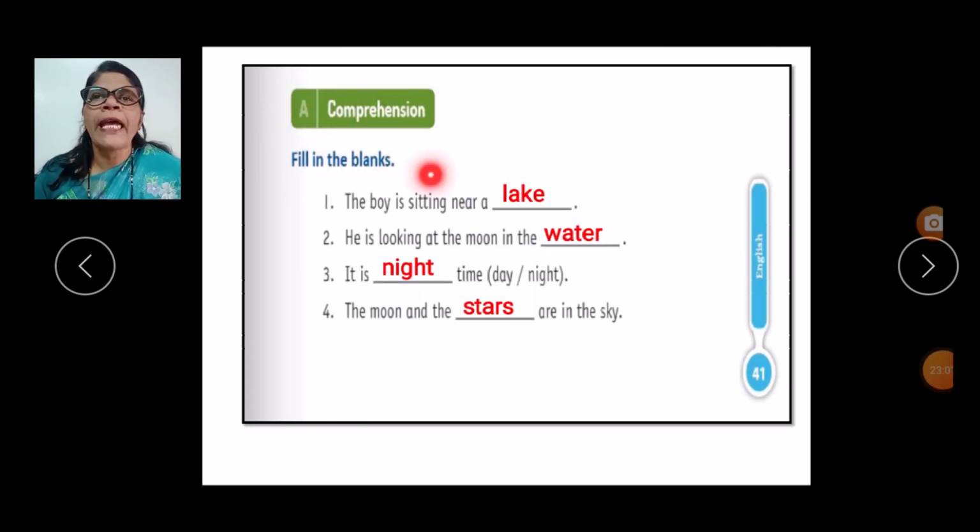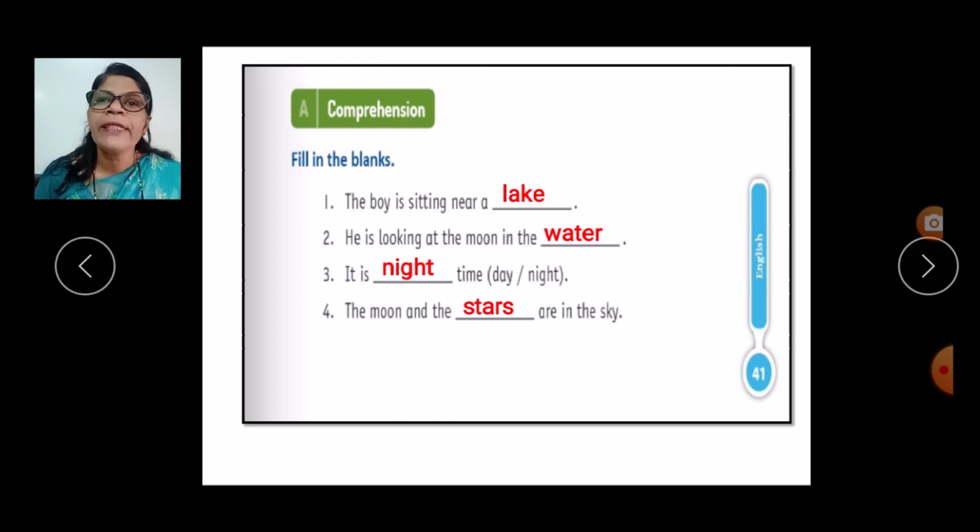In the next one, A, comprehension. Fill in the blanks. The boy is sitting near a, we have already seen in the picture, children, the boy is sitting near a lake. Then he is looking at the moon. Where is he looking at the moon, children? In the water. Then when he could see the moon, children, he could see the moon during the daytime or night time.